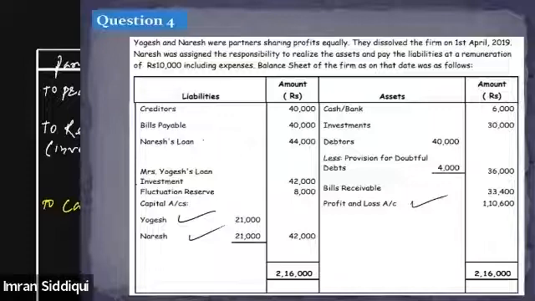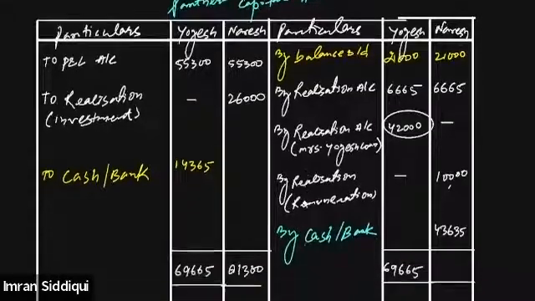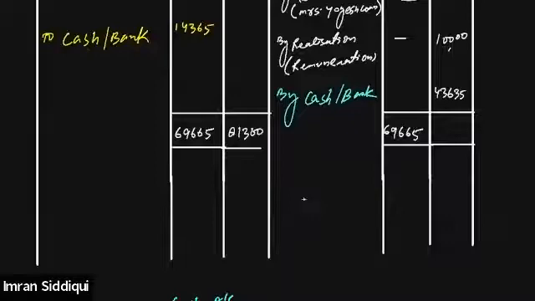So what we will do now, since we already are required to pay Naresh 44,000, instead of asking him to pay 43,635, we will adjust this amount toward his loan account. Everybody clear?